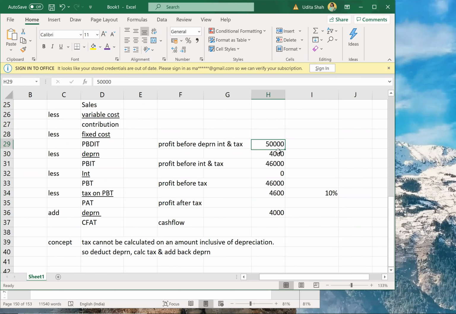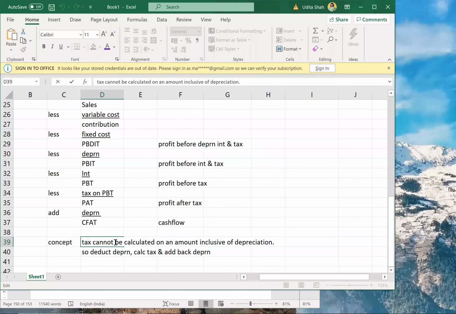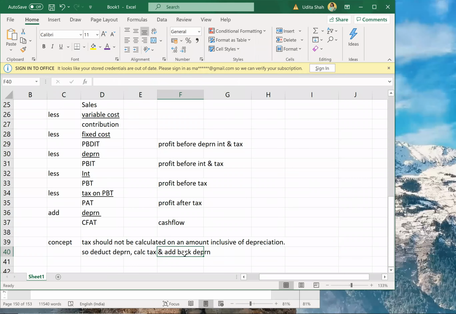So that was my concept, deduct depreciation. Tax should not be calculated on an amount inclusive of depreciation. So deduct depreciation, calculate tax, and then add back depreciation. That is how you will get CFT.